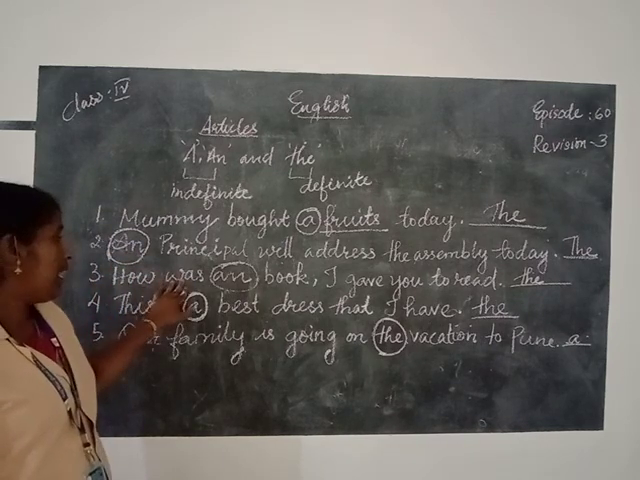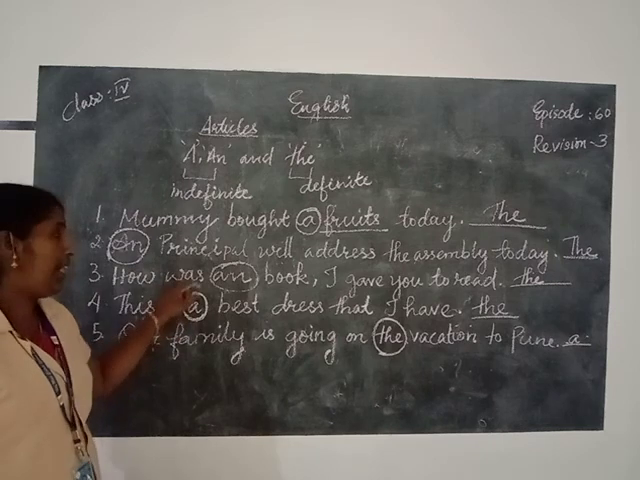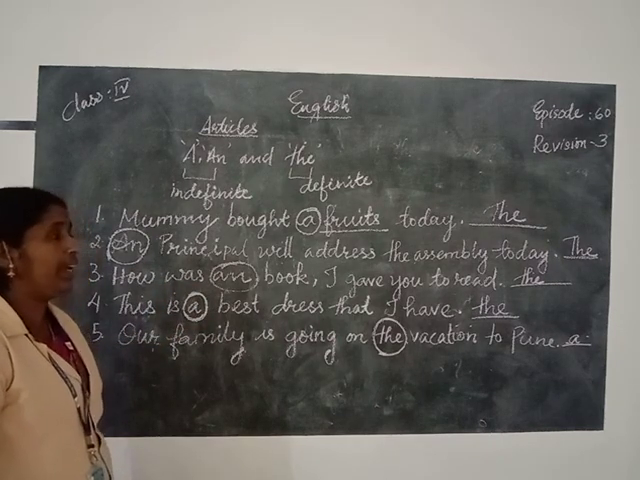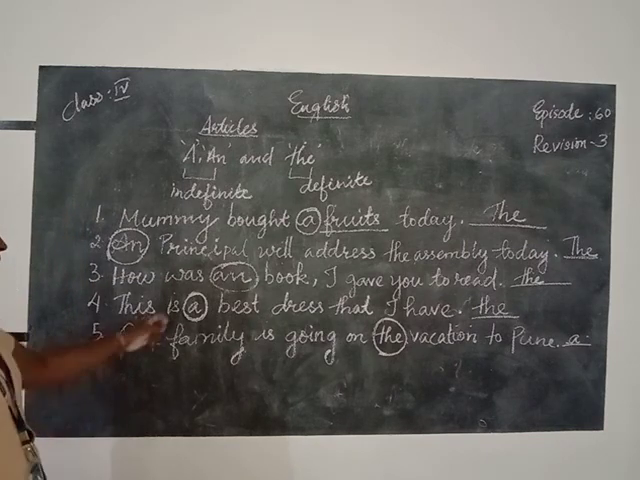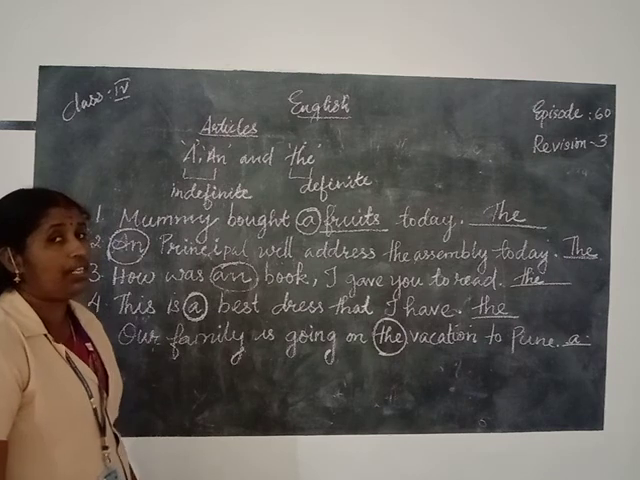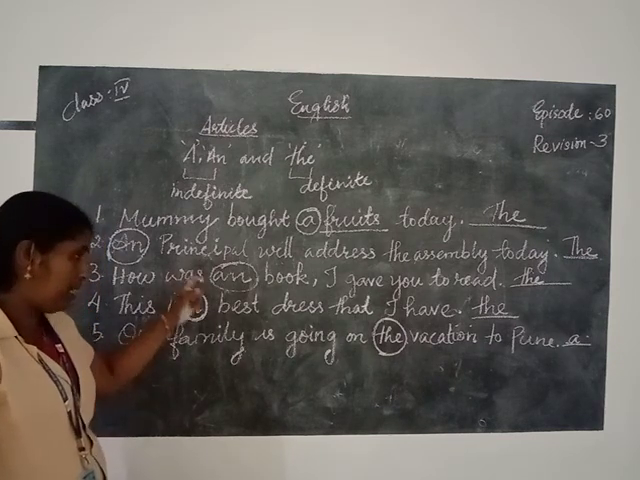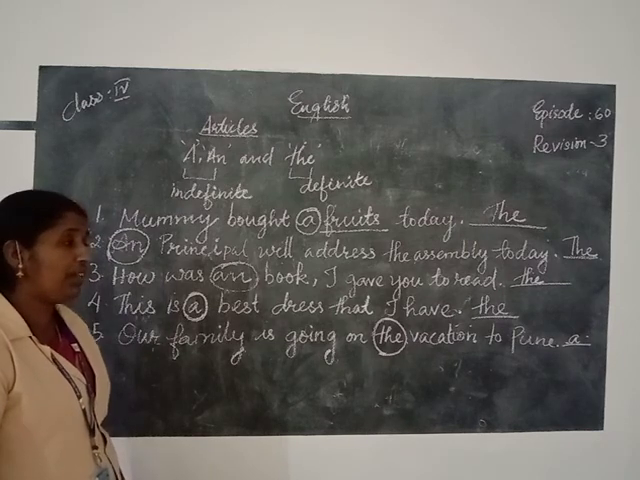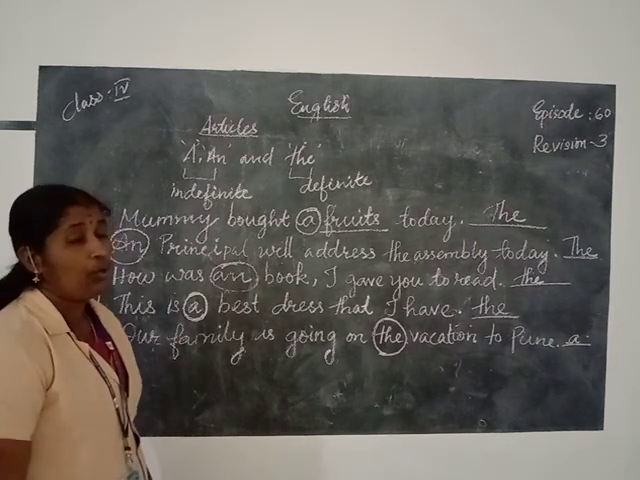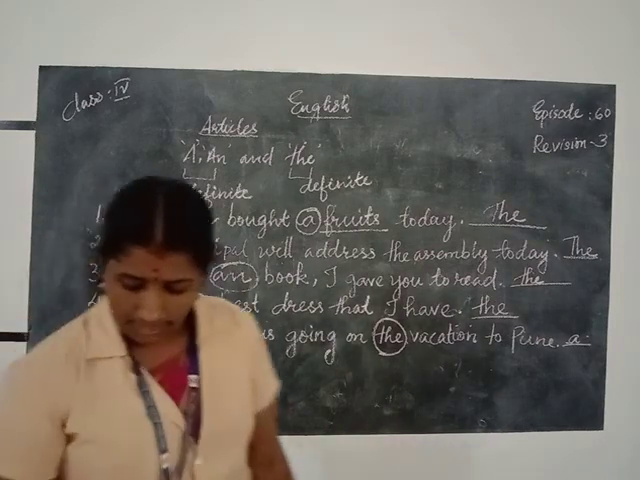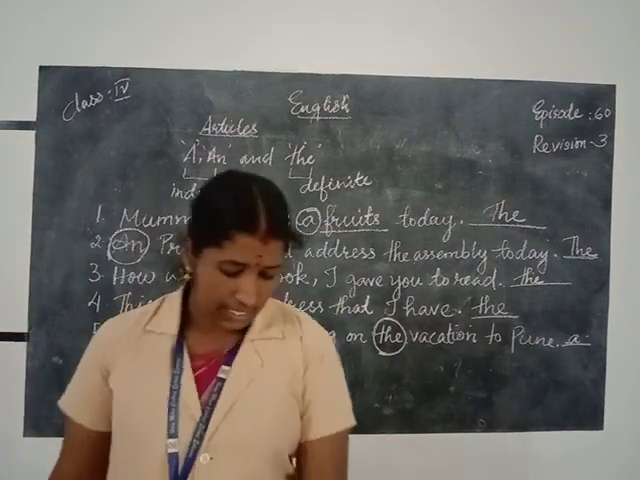And how was and book is incorrect. And is not needed there. The correct article is the. How was the book I gave you to read? Then this is a best dress. It is not correct. With the superlative degree we use the definite article the. This is the best dress that I have. Then our family is going on the vacation to Pune. It is not correct. Going on a vacation to Pune. Okay. Is it clear? Then we are moving on to the next page.